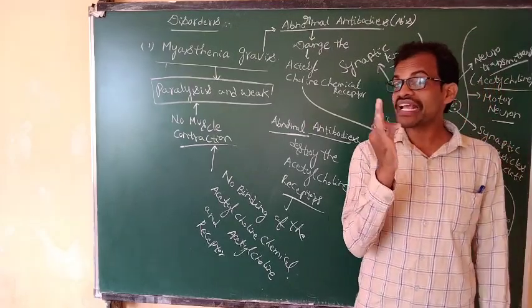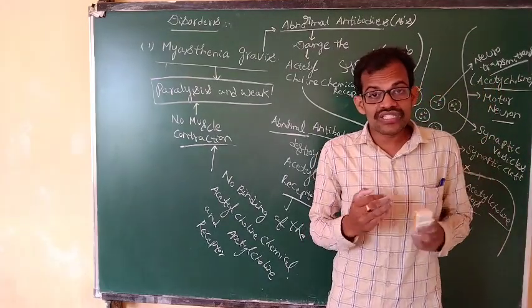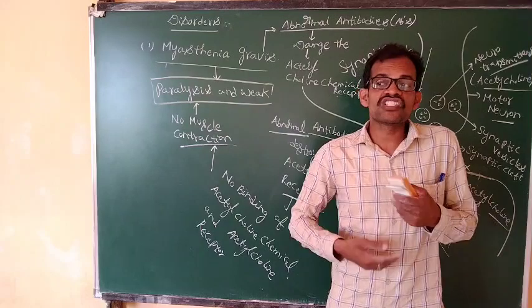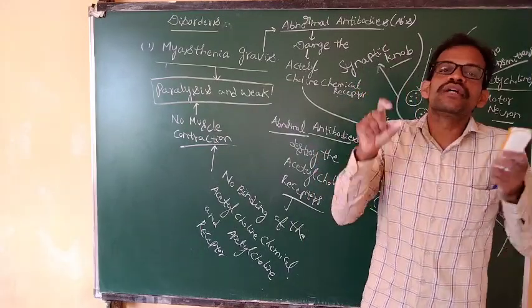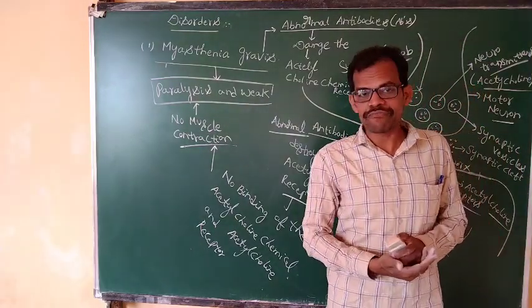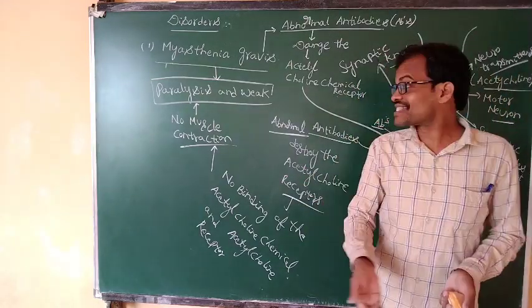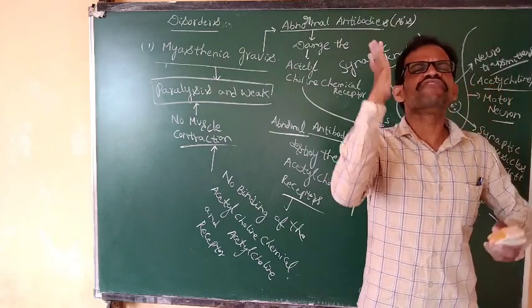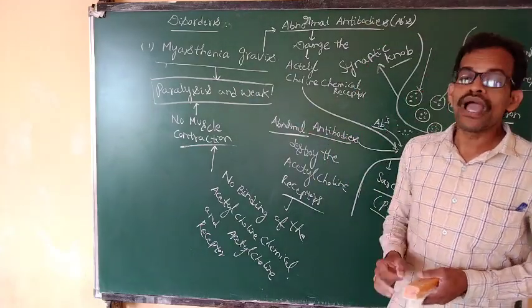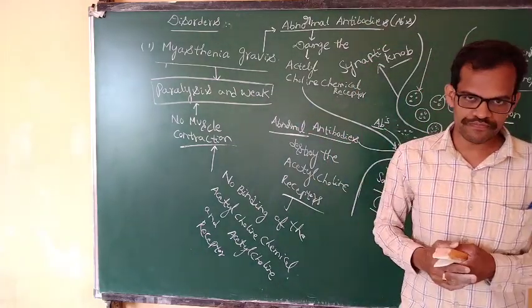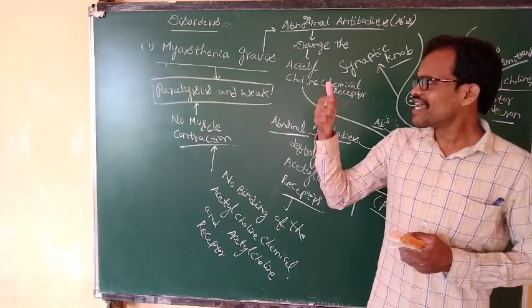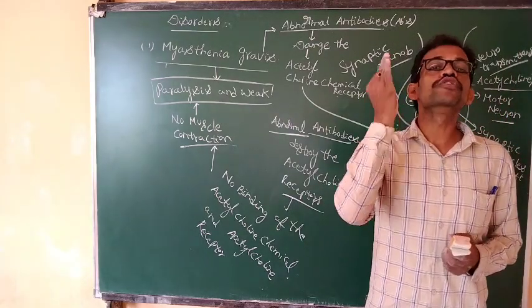Whenever muscle contraction takes place, the muscles generate energy, and growth and development of the muscles take place. Whenever there is no muscle contraction, the muscles are paralysed and very weak at the time of myasthenia gravis.